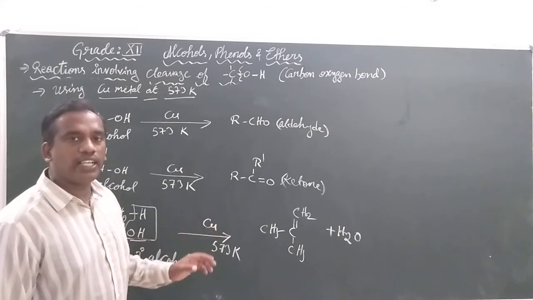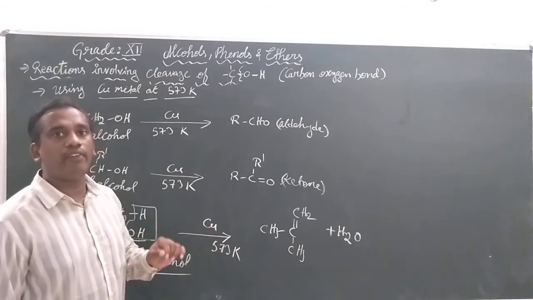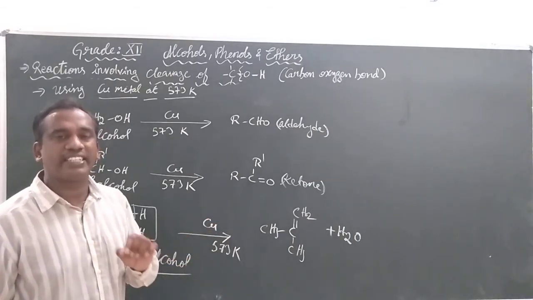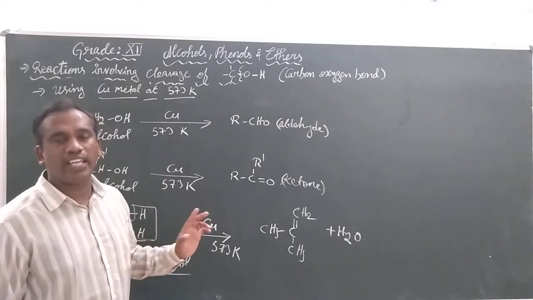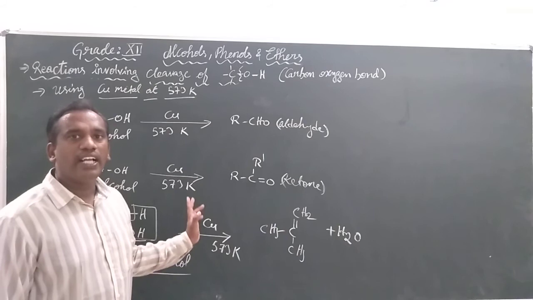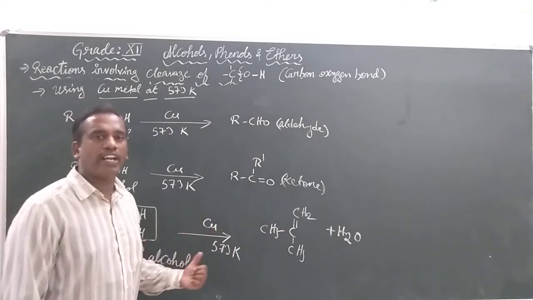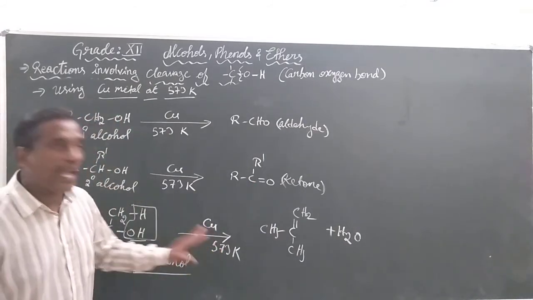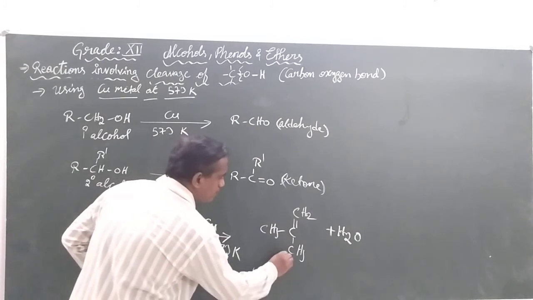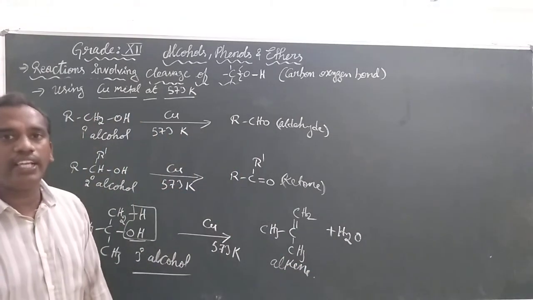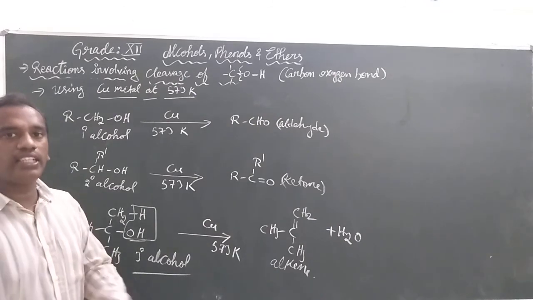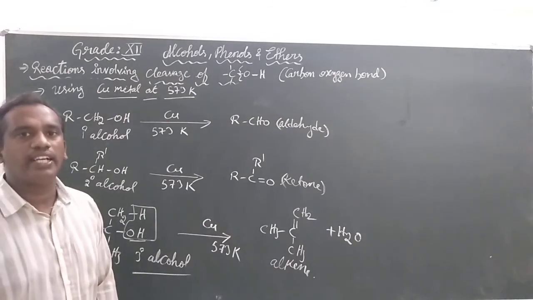So these are the three variations that we observe when we pass primary, secondary and tertiary alcohols over copper metal at 573 Kelvin. Primary will give aldehyde, secondary alcohol will give ketone, whereas tertiary alcohol will give an alkene. We shall see the applications in the next session.